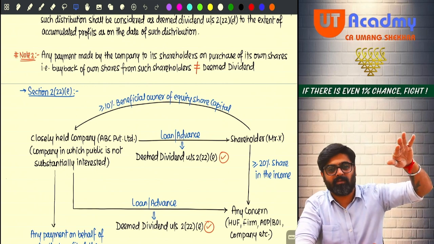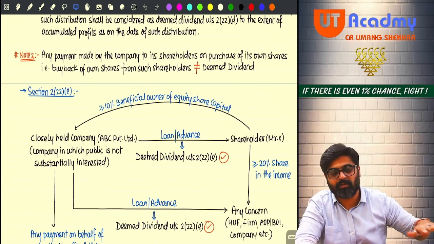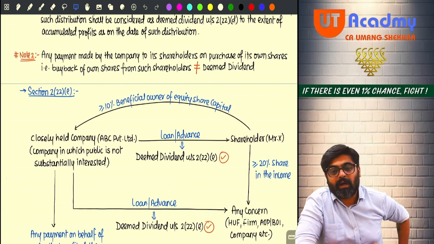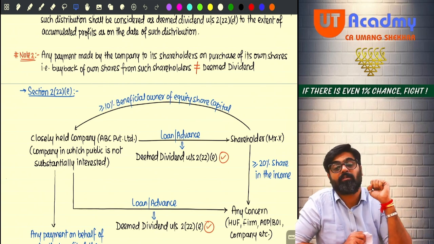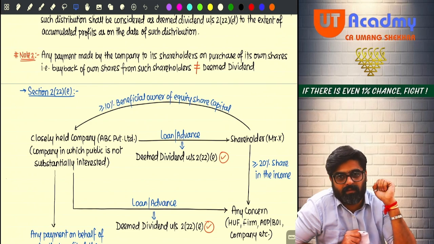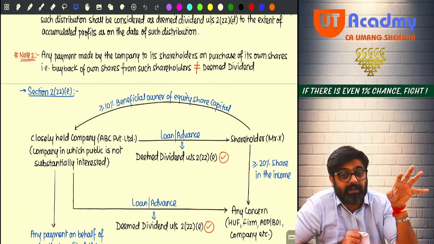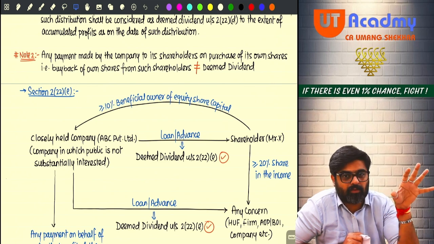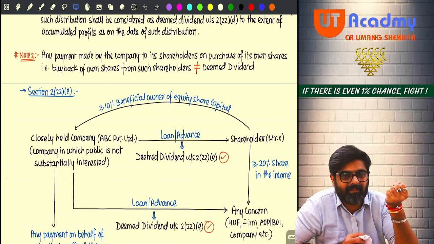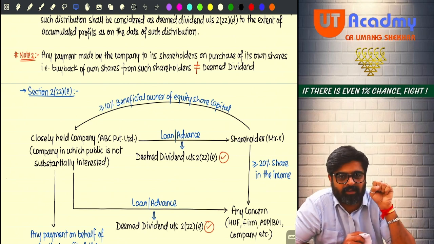Now for a few years, the company will keep on showing these outstanding loans or advances. These loans or advances, given to the shareholder, are supposed to be received by the company.